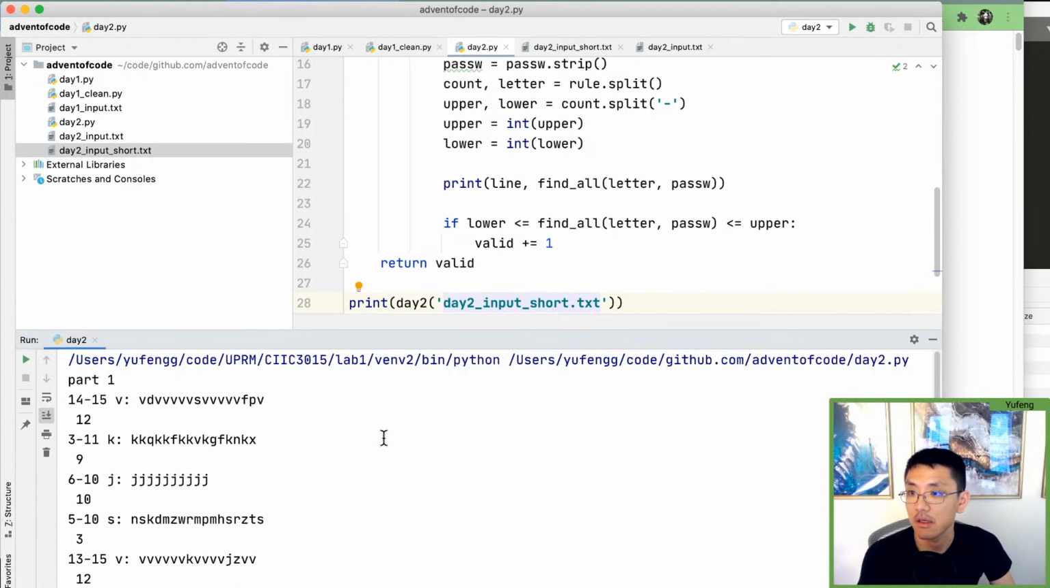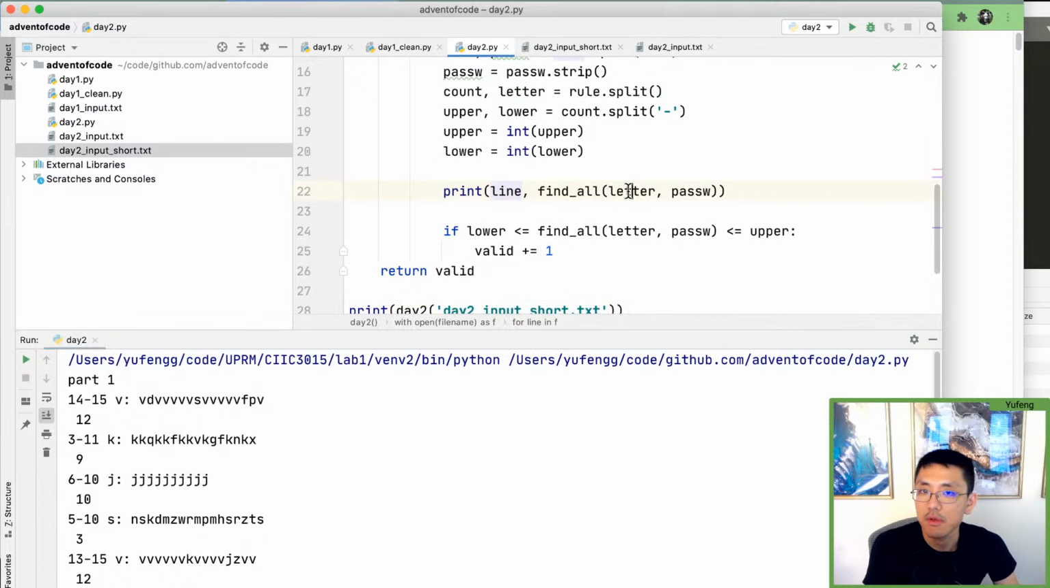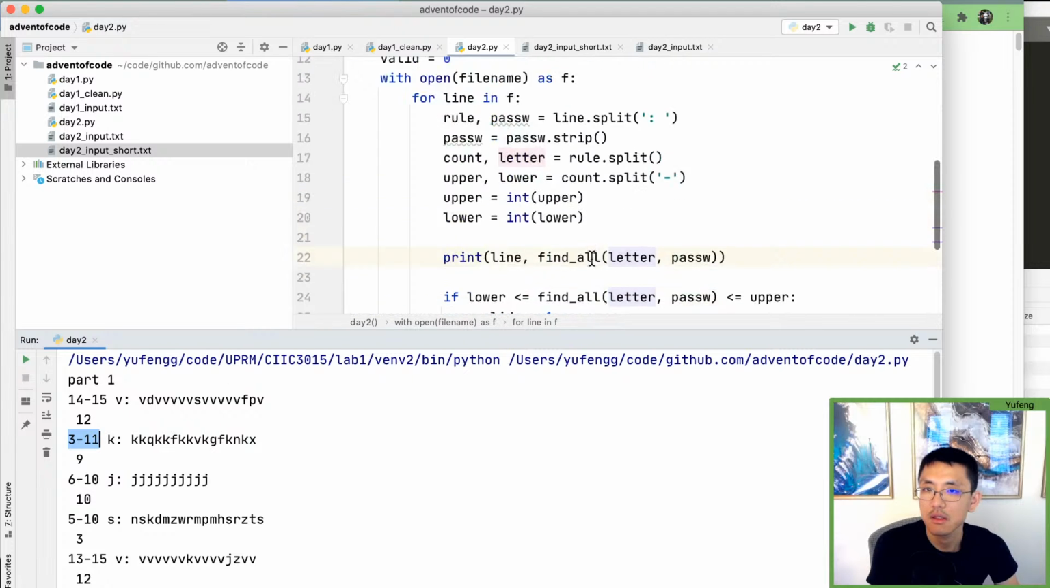What am I doing wrong here? We're printing the line, we're printing the finds. It's finds 1, 2, 3, 4, what is this? 1, 2, 3, 4, 5, 6, 7, 8, 9, 10, 11. So that's not valid. Okay. 3 to 11. Okay, this looks like it should be valid. So why is it not?